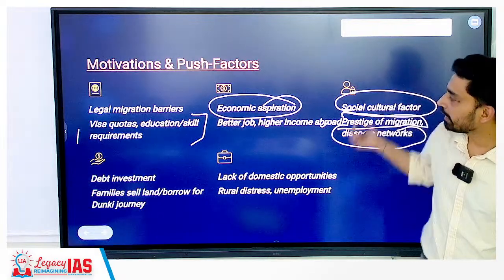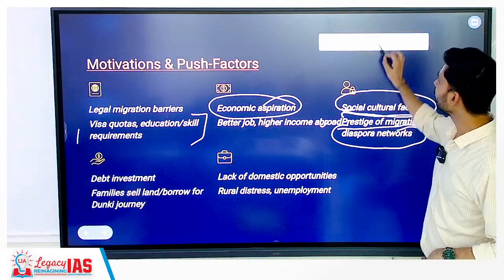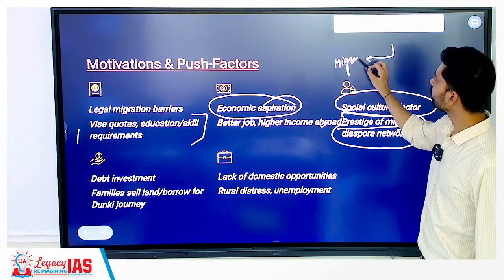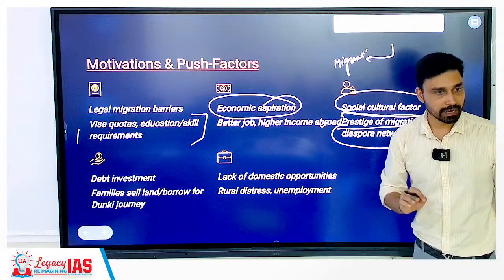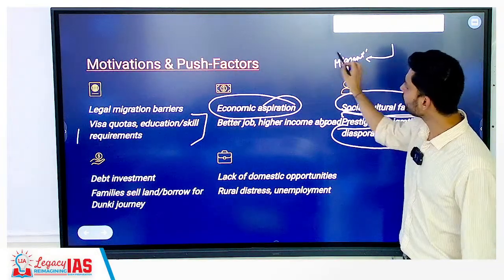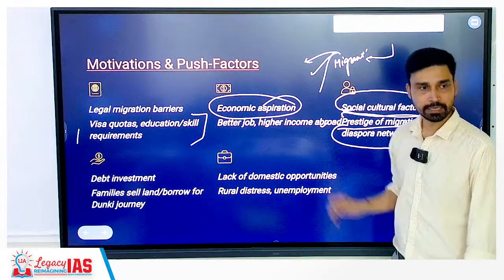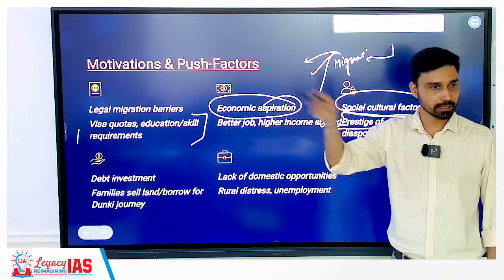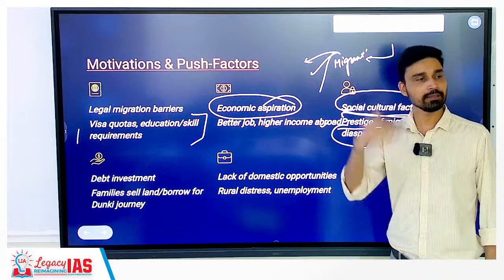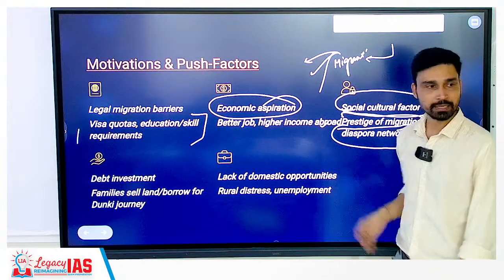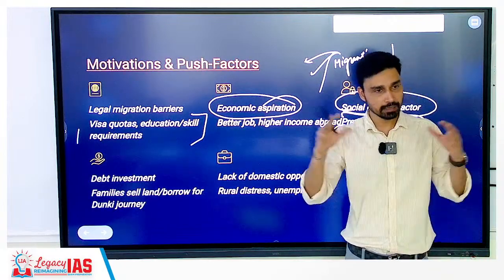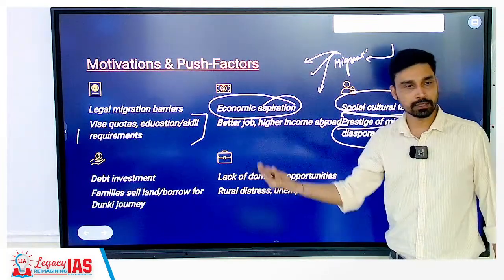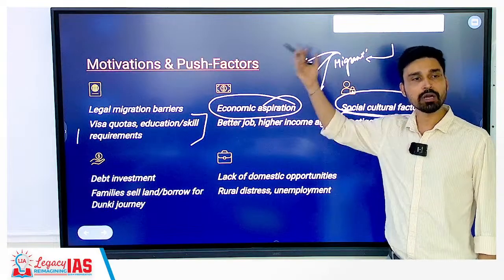And here we have seen the news report, I think from NDTV or someone, they stated that suppose they are talking about a family of migrants who have successfully, illegally migrated there and they are living. Many times when they are talking to their parents or to the people in the villages, they paint a very rosy picture. This might not be true. They might be working as a manual laborer here and there. They might be struggling to find work. But when they talk in the village, when they talk with their family, they portray that they are living a very luxurious, comfortable life. So this kind of wrong picture also attracts other youth members of the villages. They are not aware of reality.